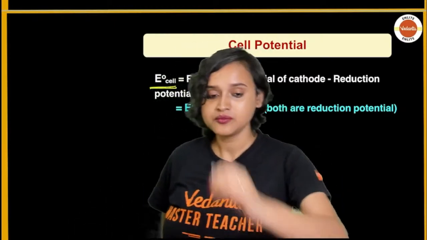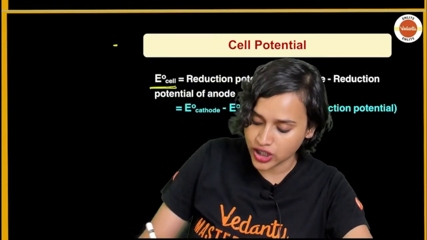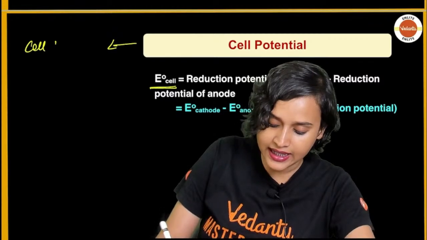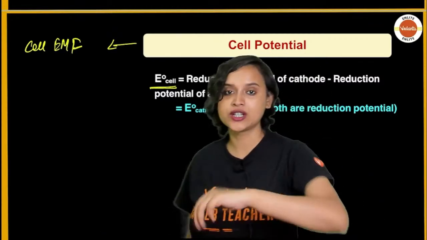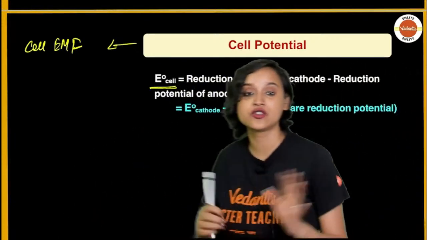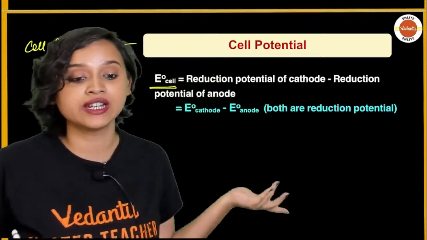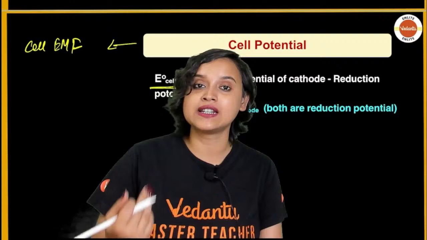Now cell potential, or cell electromotive force, is also called cell EMF. EMF means electromotive force. What is this? It is the potential difference between the 2 electrodes of a galvanic cell, which we just saw. What is it? E cathode minus E anode. That's it. Now let us understand the representation of a cell.